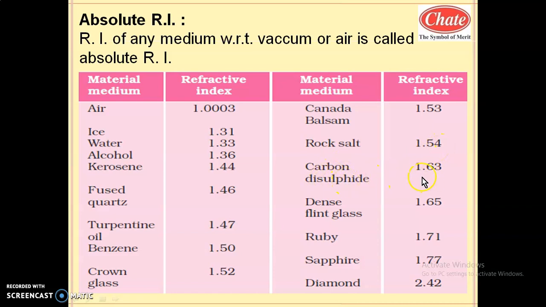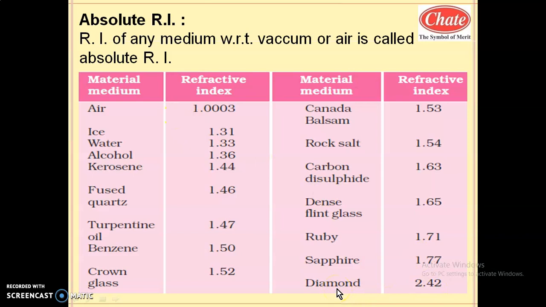Carbon disulfide, 1.63. Dense flint glass, 1.65. Ruby, 1.71. Sapphire, 1.77, and diamond, the highest refractive index, that is 2.42. In this table, the highest refractive index is for diamond and the lowest refractive index is for air.